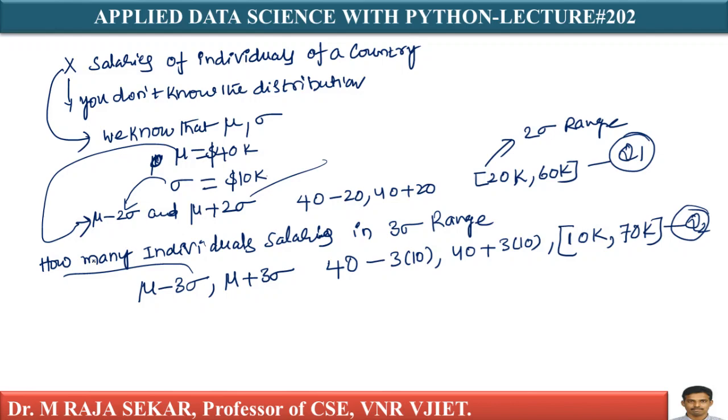If my salaries are Gaussian distributed, I can say that 95% of income lies within the 2 sigma range, 99.7% of income lies in the 3 sigma range, and 68% of data is within 1 sigma. I already discussed this, but I don't know the distribution. Now what do I do?